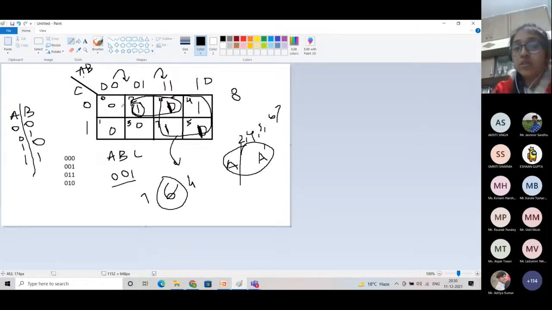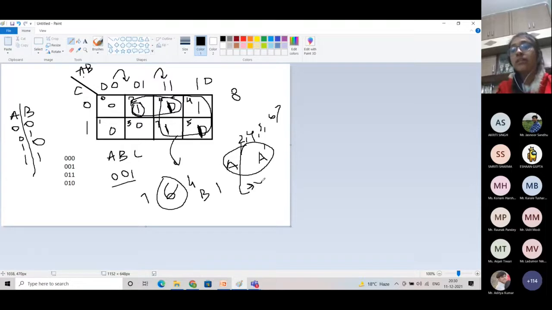The value of C is also constant in this group. For this group of 2 numbers which I have formed, the value of B is 1 and the value of C is 0, and they are constant. So if we have to write the minterm from it, its minterm will be B C bar.